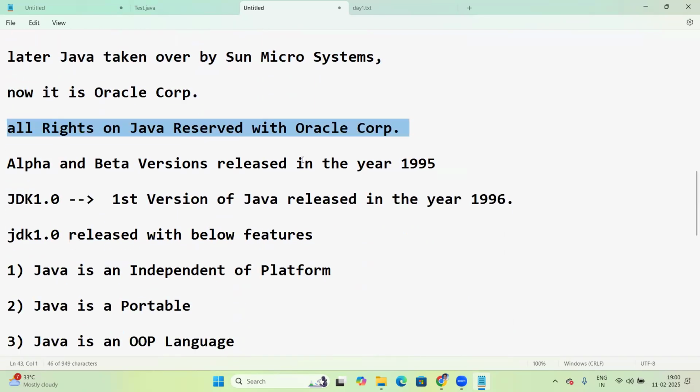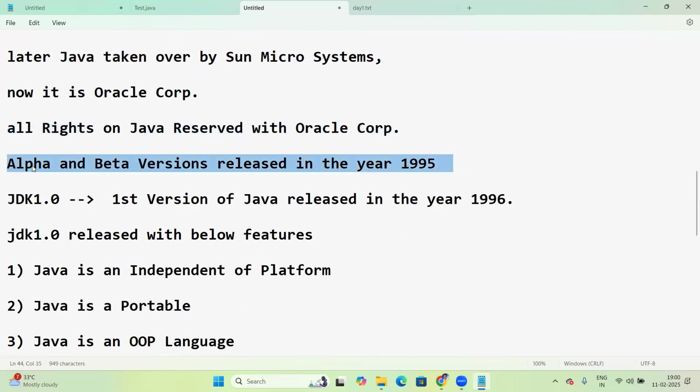Initially, there were some alpha and beta versions released in the year 1995. Alpha version means it's the first tested version. After the product is completely finished, then testing happens; that is the alpha version. Next, the final tested version is the beta version. These both versions were released in the year 1995.